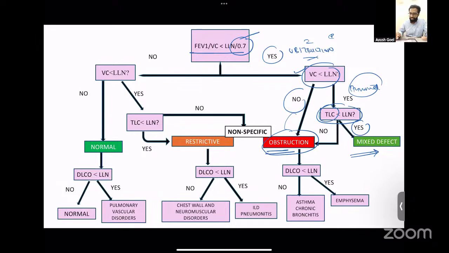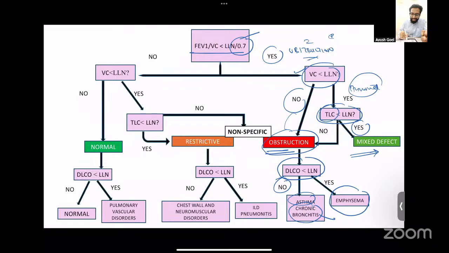Once obstruction is diagnosed, you look at the DLCO. If the DLCO is low, this means the pulmonary parenchyma is involved. Therefore, the disease is emphysema. If there is obstruction, but the DLCO is normal, therefore the airways are involved, it is either asthma or chronic bronchitis, which can be differentiated on the basis of bronchodilator reversibility.